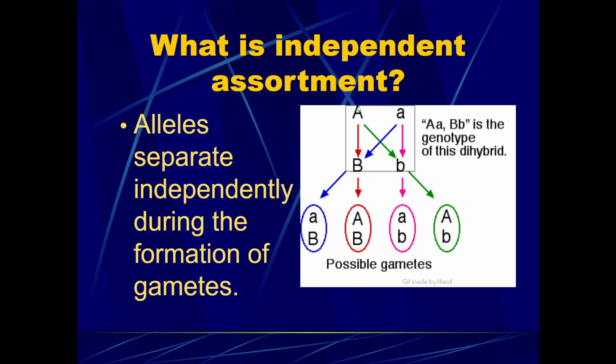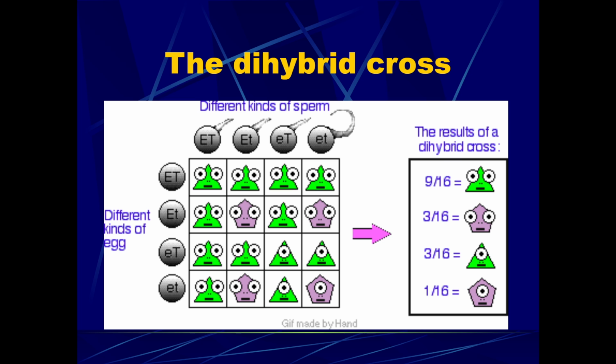Capital A could go with capital B. Lowercase a could go with capital B. Capital A could go with lowercase b. And lowercase a could go with lowercase b. And that produces 4 possible gametes. This was the best way that Gregor Mendel found to demonstrate independent assortment, the idea that gametes do separate separately.